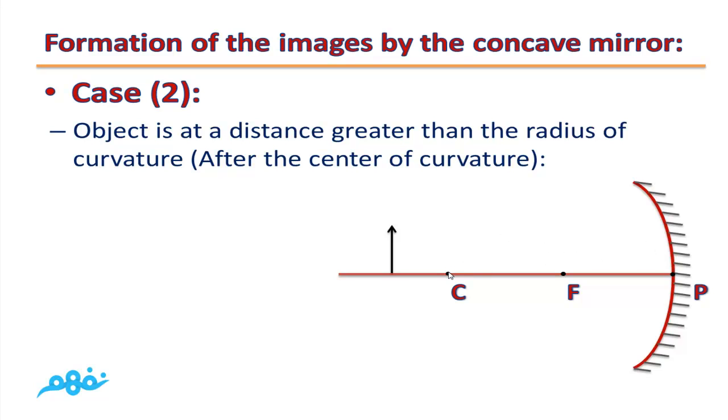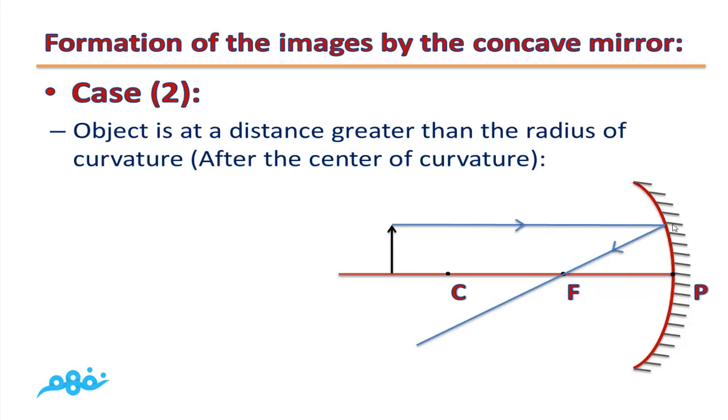The object is at a distance more than the radius, so you can put it in any place after C. I suggest that you draw this object of length 2 cm, or if you using your copybook, the length of this object will be 2 lines in your copybook. We will draw a parallel incident light ray.